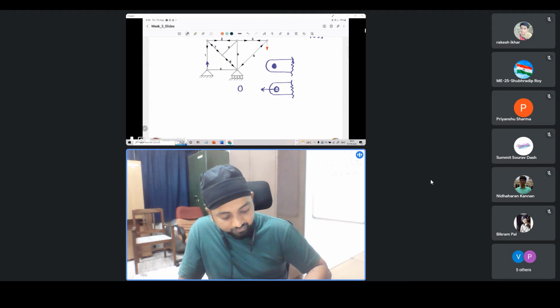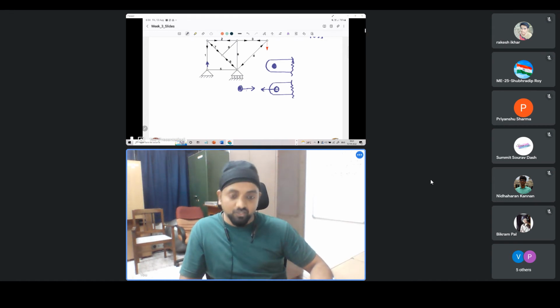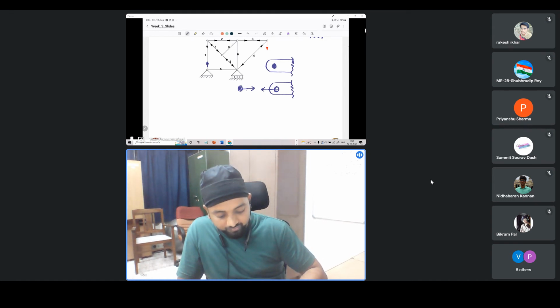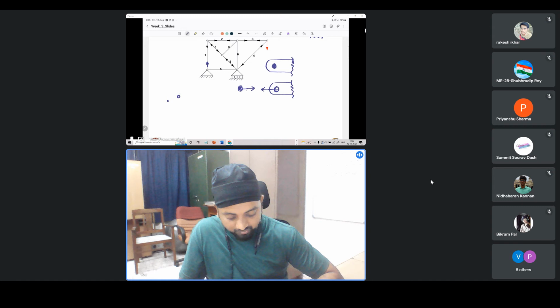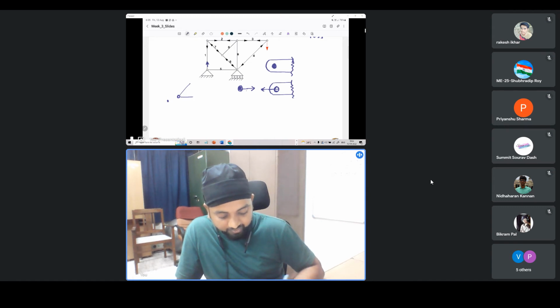Now an equal and opposite force is being applied. Sorry, not this way. In the opposite direction, the member is pulling that pin. This is actually the pin. This is solid. This is the pin. So when we take a joint in truss analysis, we show a joint by an open circle, and we have two members that are emanating out of that.